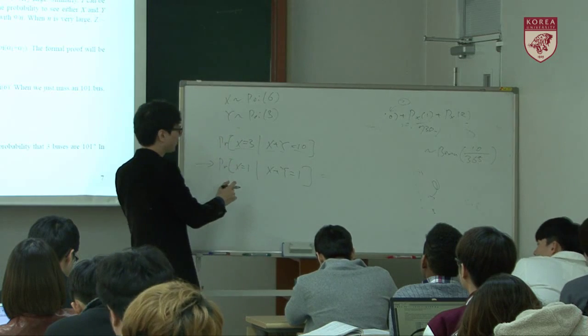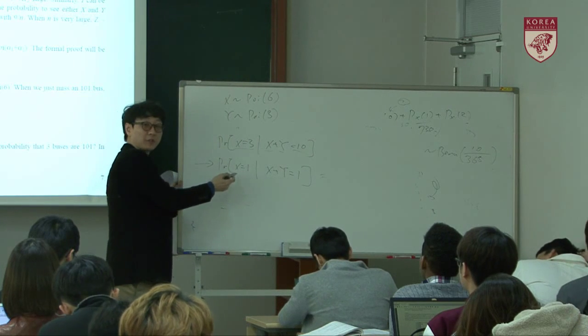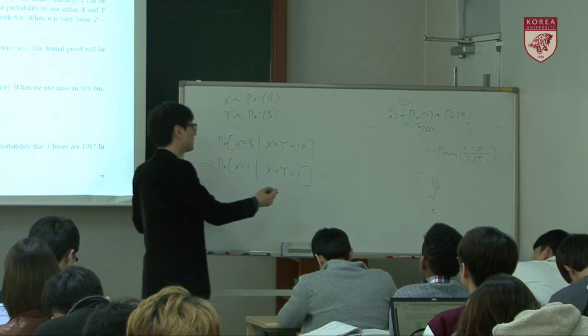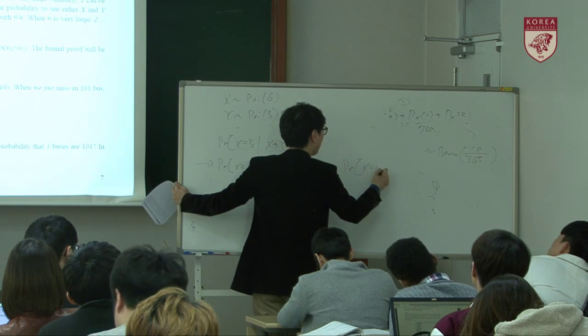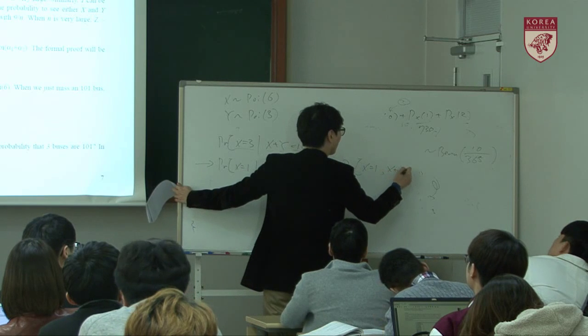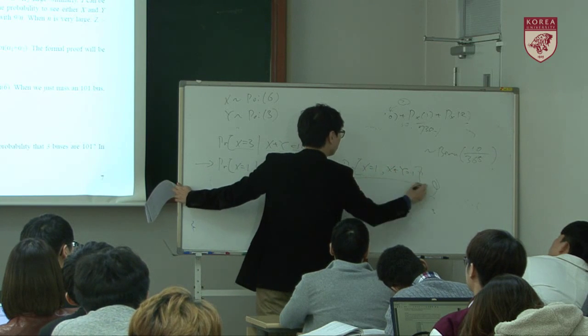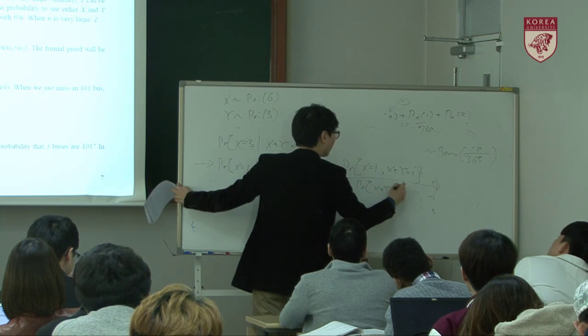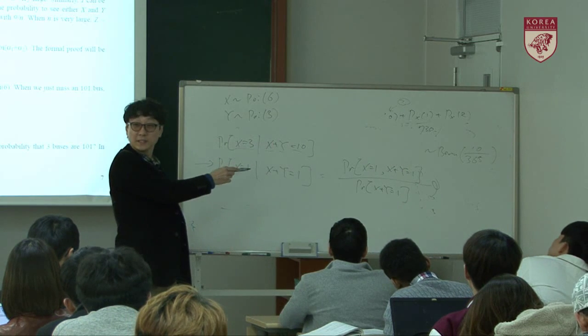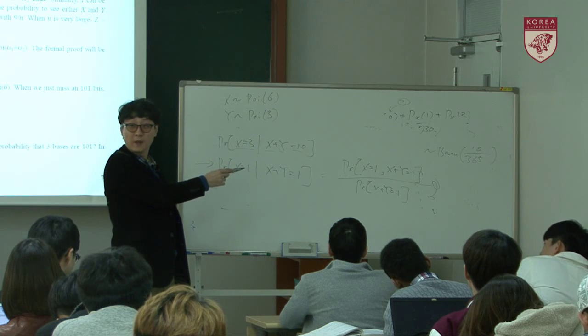so if you recall the definition of the conditional probability, that is the probability that x equal 1 and x plus y equal 1, divided by the probability that x plus y equal 1. So this is the definition of the conditional probability. Then what's the case?